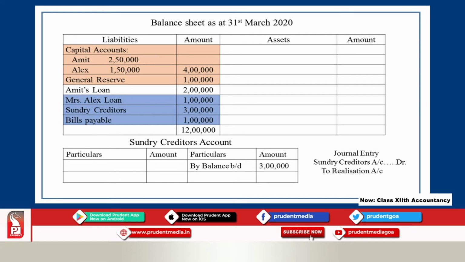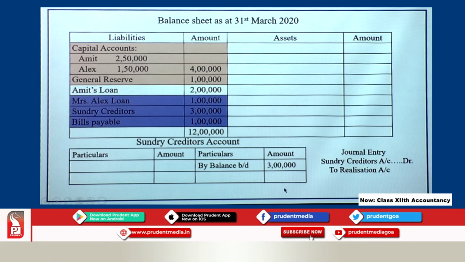So, for example, sundry creditors, all liabilities have credit balance. So, in the creditors account you will find the balance on the credit side as rupees 3 lakh. Now, this sundry creditors account is to be closed. To close this, you have to take the total, whatever the total on the credit side, and bring it to the debit side.